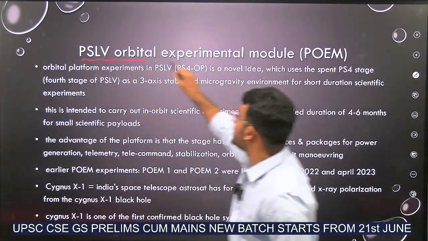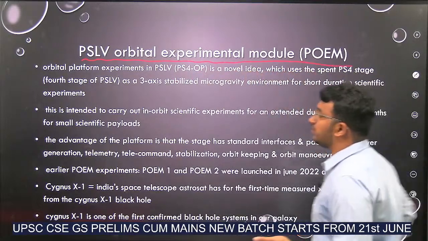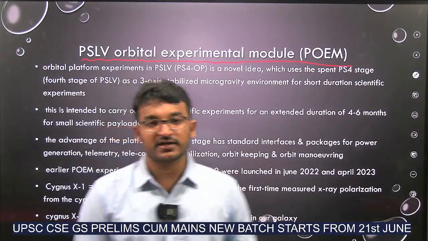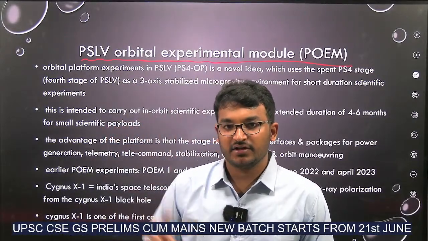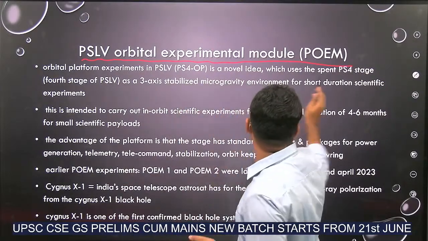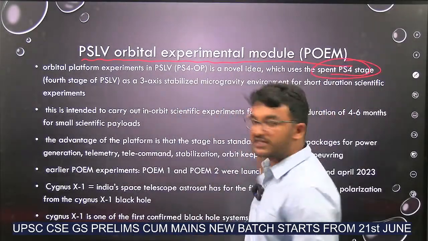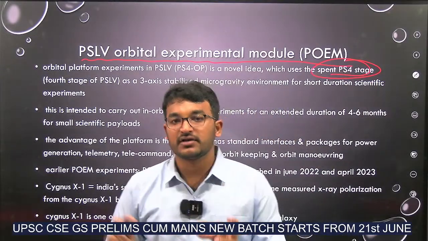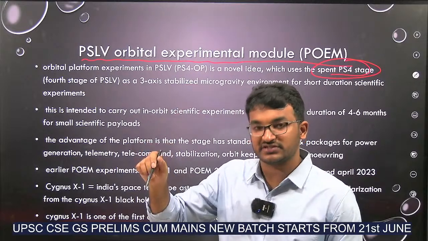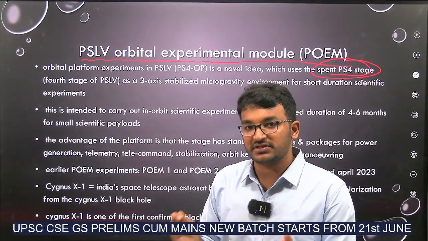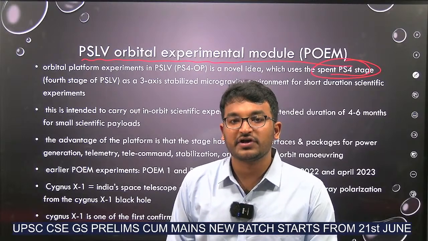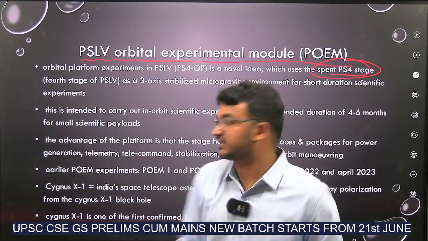POEM. PSLV Orbital Experimental Module. What does this mean? This is some sort of innovative thing. There will be some sort of fuel. Spent fuel is there now in the fourth stage of this PSLV. Using that fuel inside the satellite itself, the satellite will be doing some sort of experiments. So, it is some sort of jugaad thing.